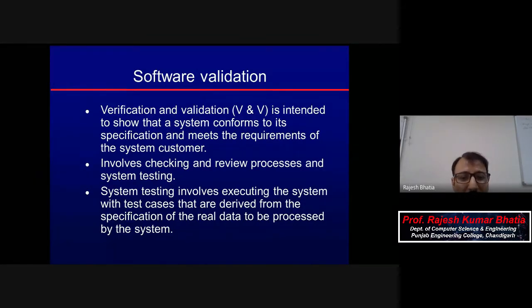Verification and validation. In brief, we discussed also that the whole of testing comes under verification and validation. There are two types: one is verification and the other is validation. If you go through Pressman, Roger S. Pressman, it's really difficult to understand. When I read it the first time, it was very difficult to understand.